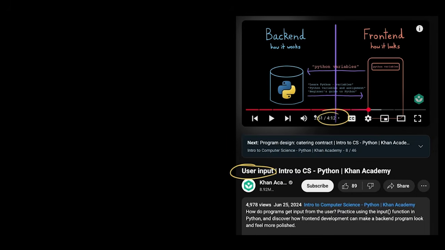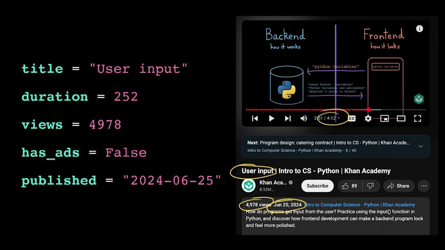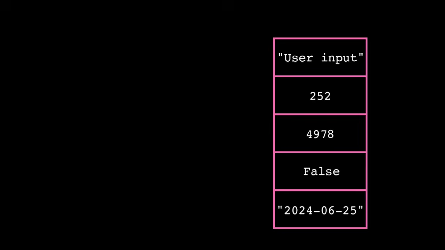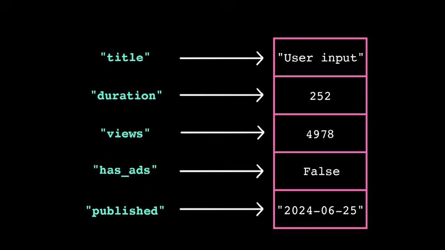So you have a bunch of related data. You could store them all in separate named variables, but now you have a bunch of variables to manage. Or you could store them all together in a list, but then you need to remember which value is at which index. What if we could have the best of both worlds? We store all the data in one place, but we attach a meaningful label to each value. In Python, we call this data structure a dictionary.